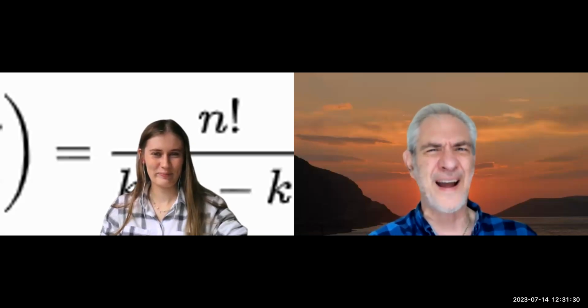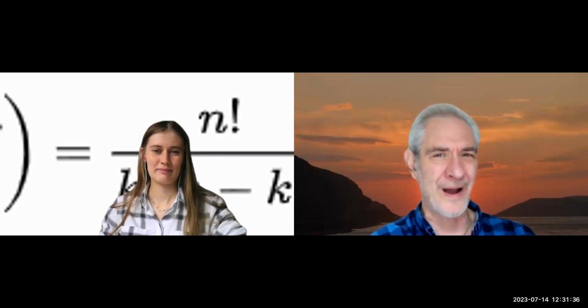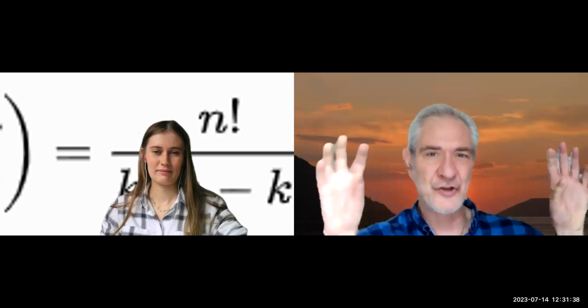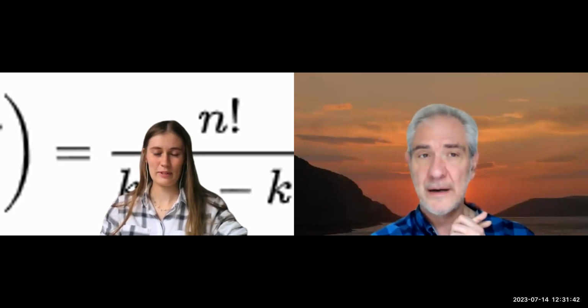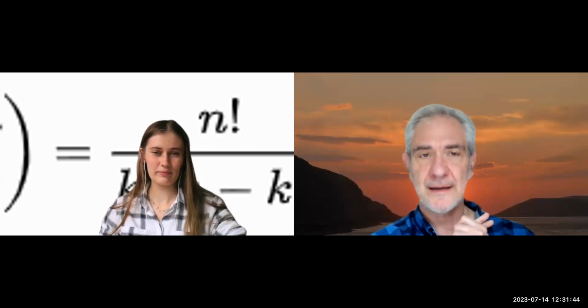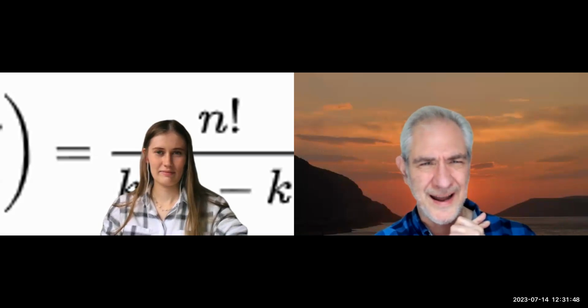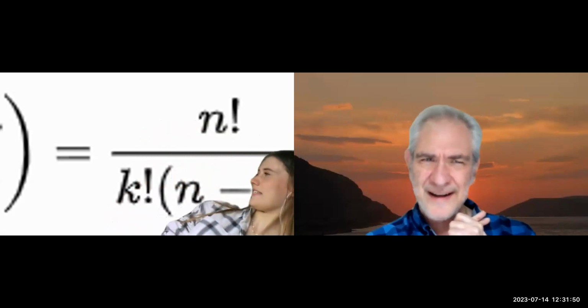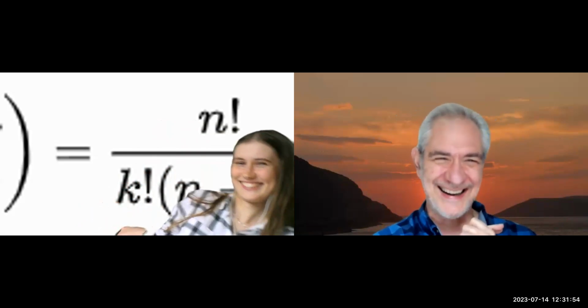I think that if n was 10 and I said n factorial, that's how many different ways I can arrange those 10 distinct objects in a row, right? Absolutely. Permutations, yeah. But then you got some other business under there with n factorial over K factorial times n minus K factorial. Yes, that's right.